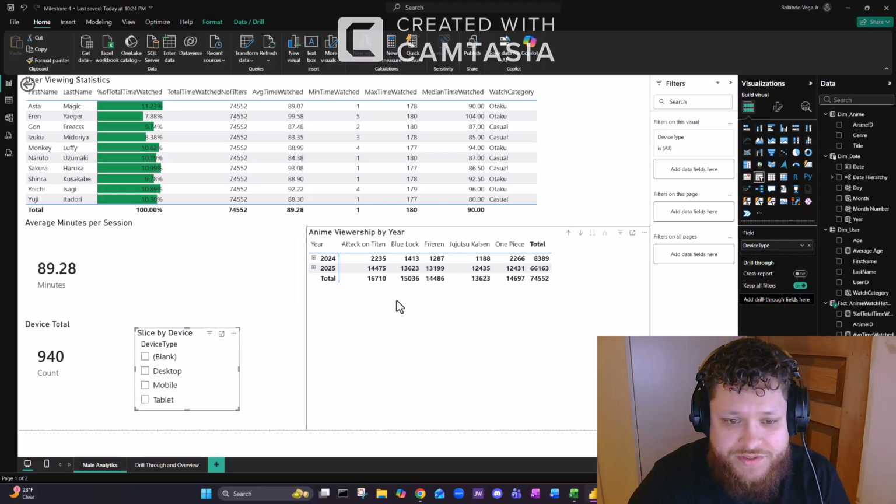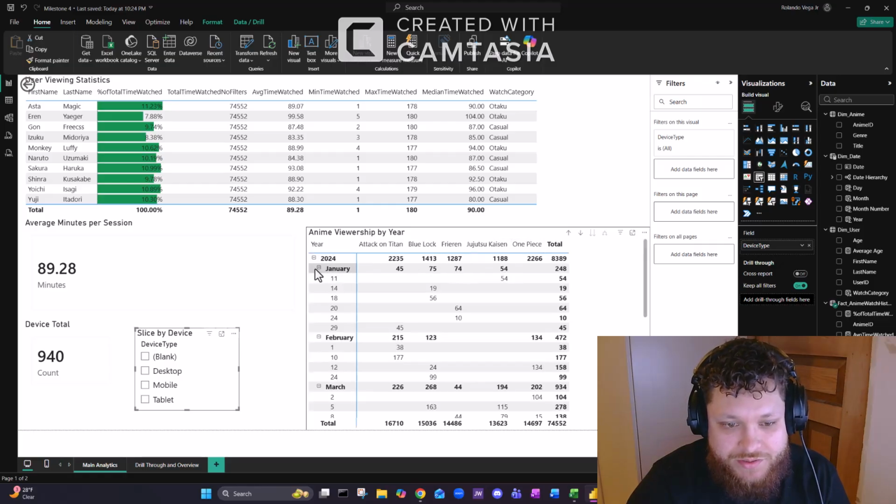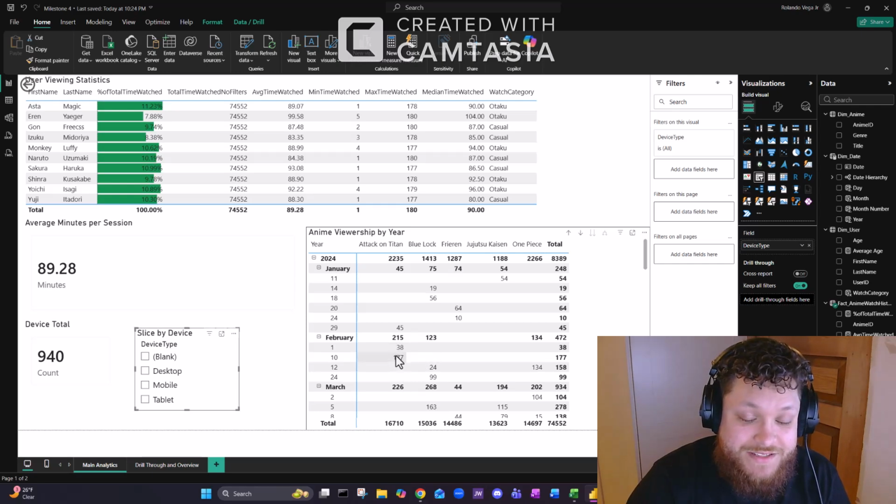And this is my matrix visual, which is anime viewership by year. You have the year, specific anime, and then we can break it up by 2024 and 2025. Total time watched for Attack on Titan in January, 45 minutes. February, 177 minutes. Actually, no, sorry, I misspoke.